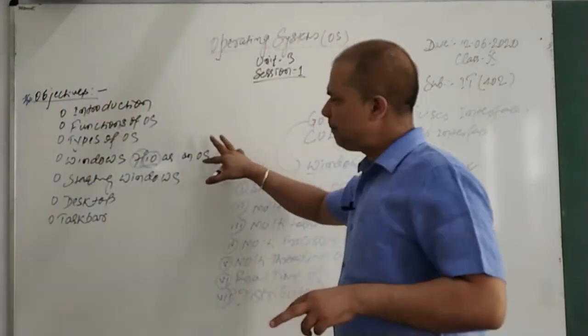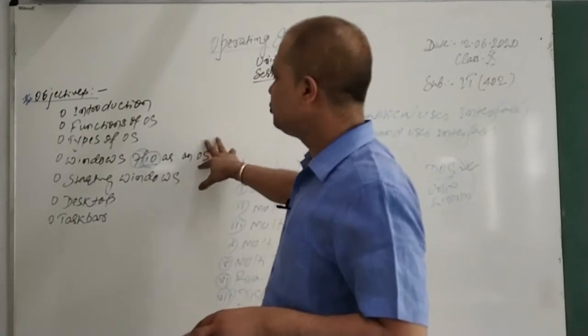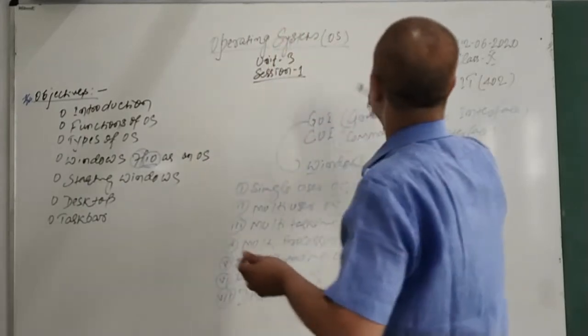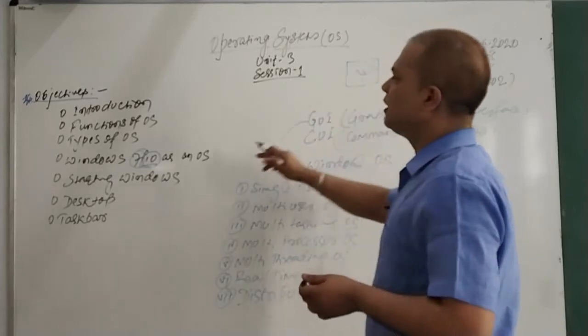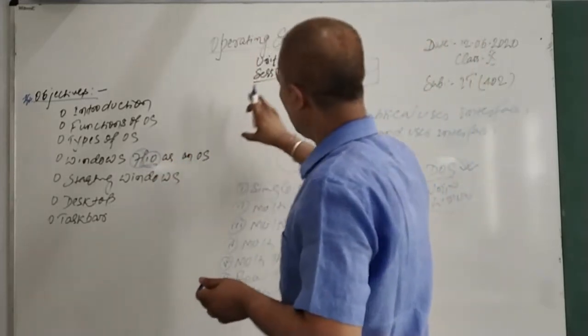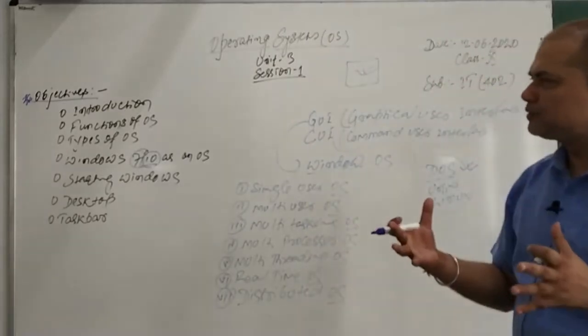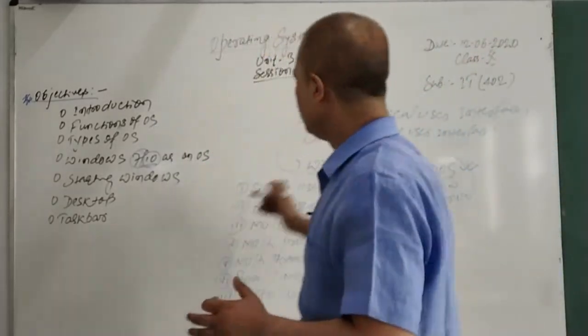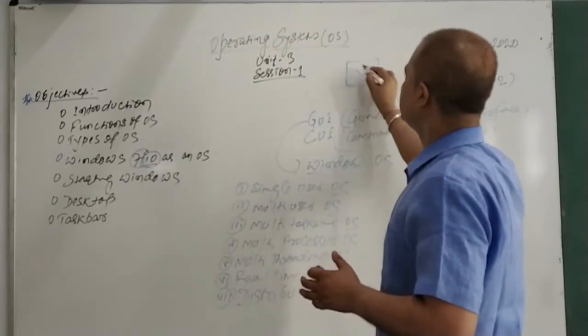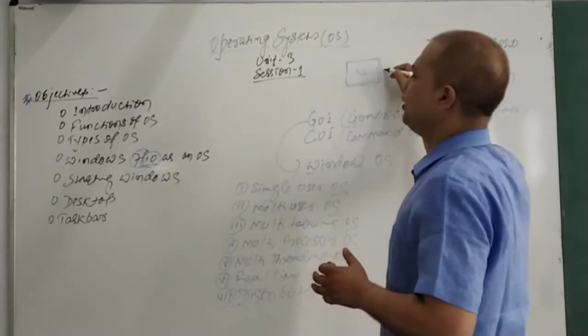Since each and every application that you launch in Windows appears in a window, that's why the name Windows operating system has been given. Why is the Windows operating system known as Windows? Because whatever application we run on a Windows-based OS always comes in a separate window. That's why Microsoft has given the name Windows OS.